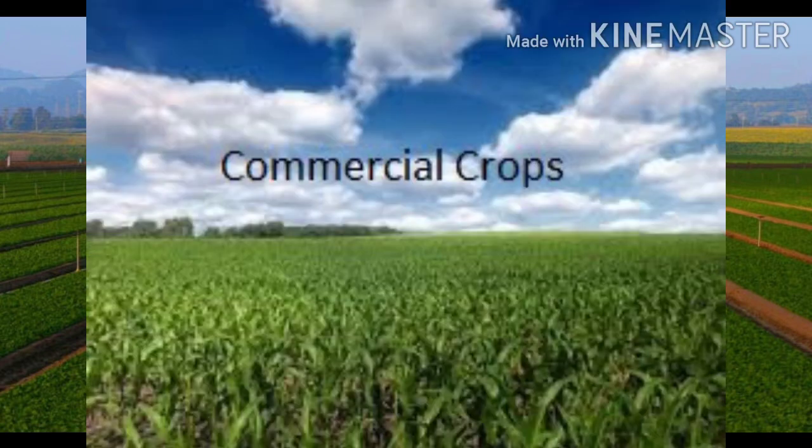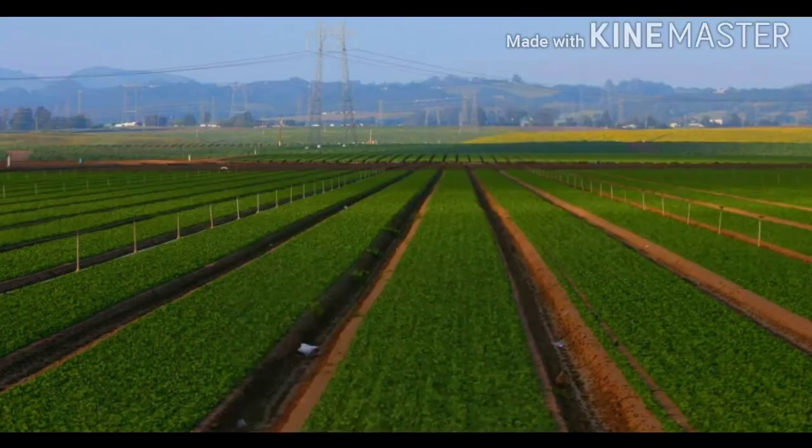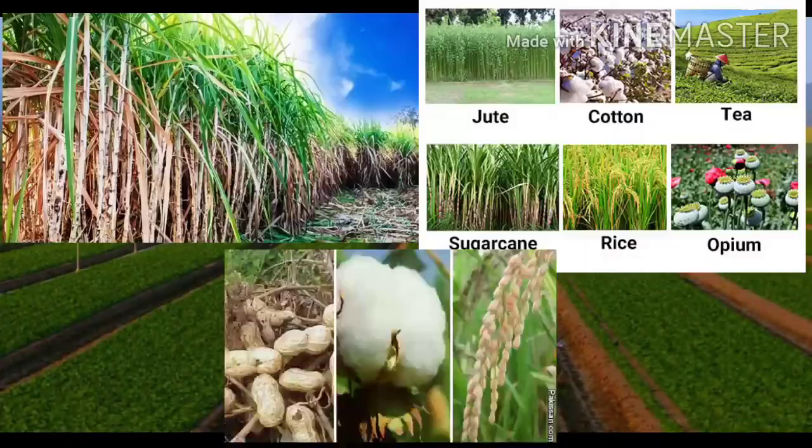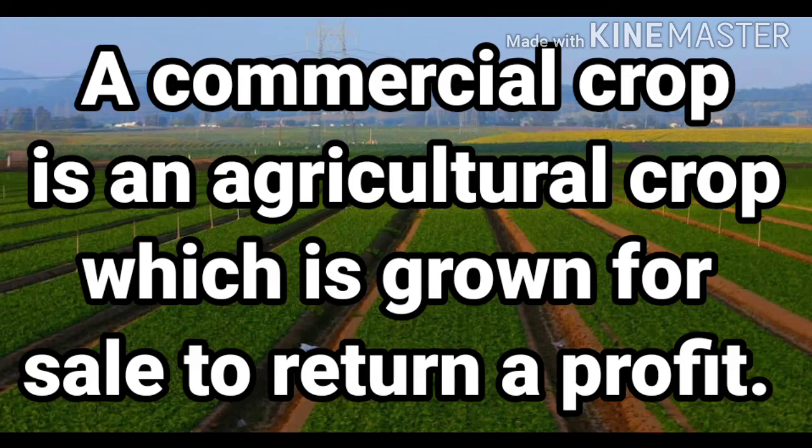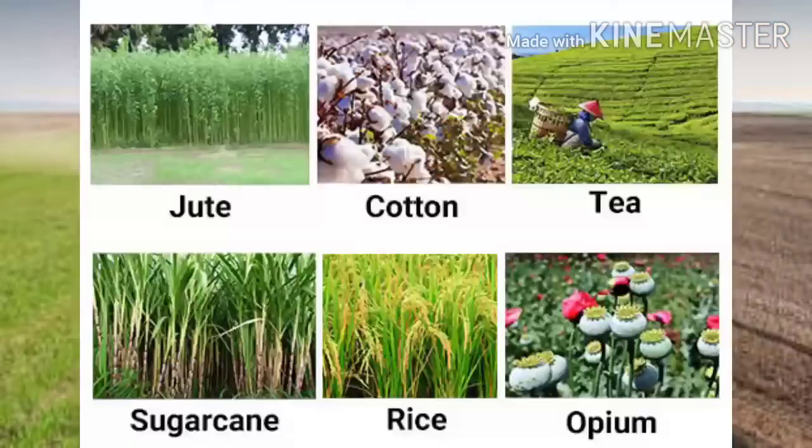Students, now let's move to the next type of crops, which are known as the commercial crops. Students, the commercial crops are mainly grown for sale or export, such as sugarcane, rubber, oilseed, fiber crops, tobacco, grains, beverage, etc. So about the fiber crops and the beverage, I already told you. Now we will see the main commercial crop, that is sugarcane.